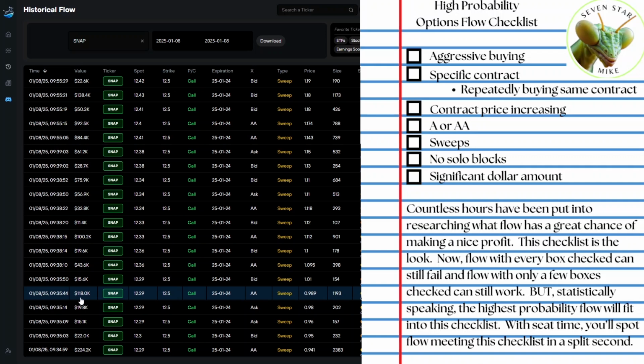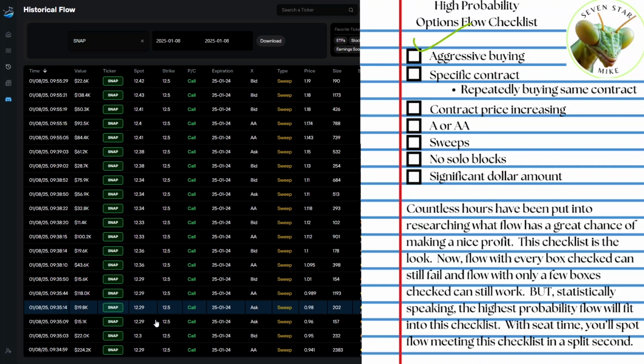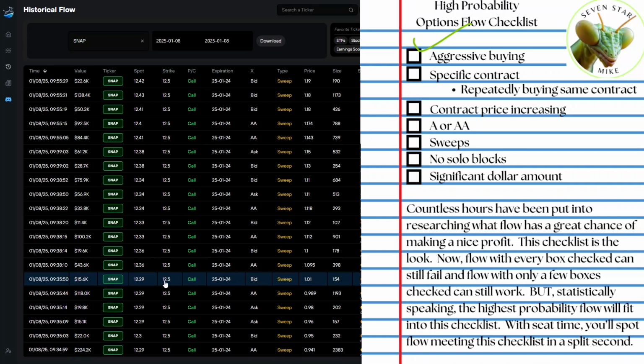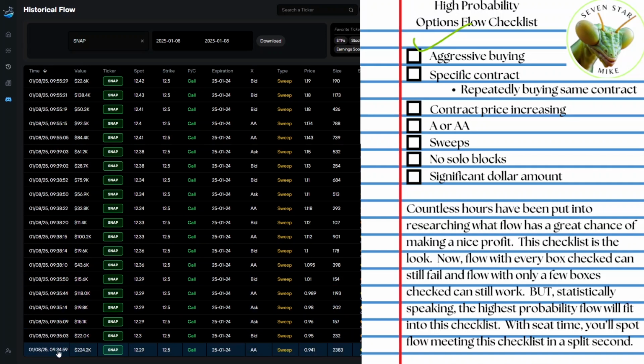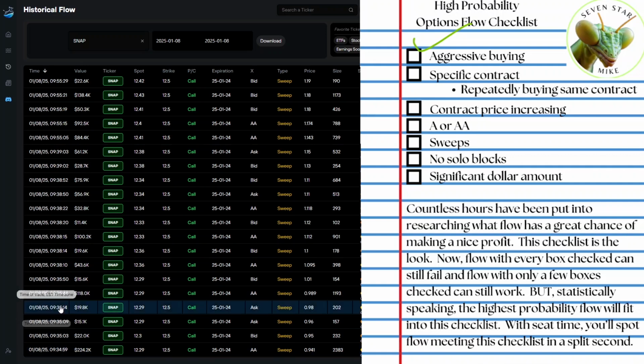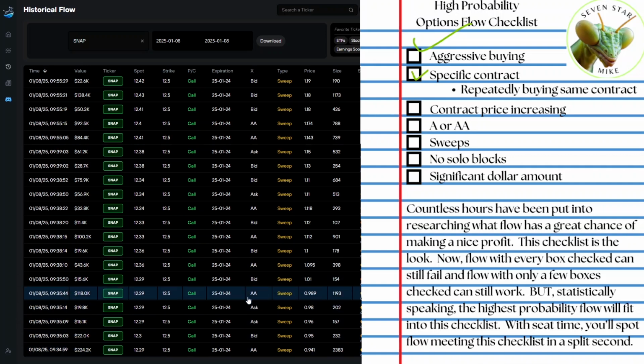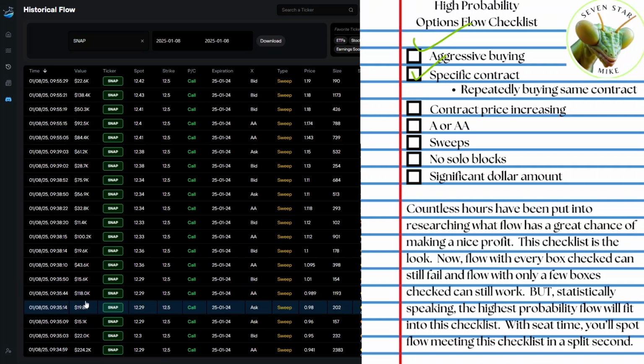That's aggressive buying. Now specific contract, these are all the 124, 1250 calls. So you can see that they went 124, 1250 for all of these, and this happened at 9:34, 9:35, 9:35, 9:35. So within a quick time frame, they hit this specific contract for a decent dollar amount.